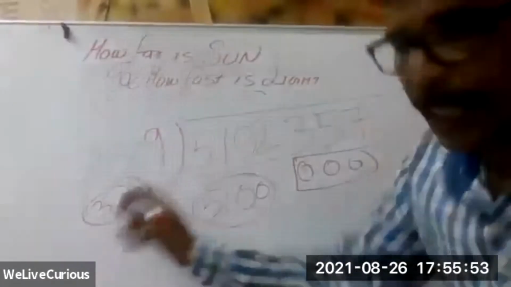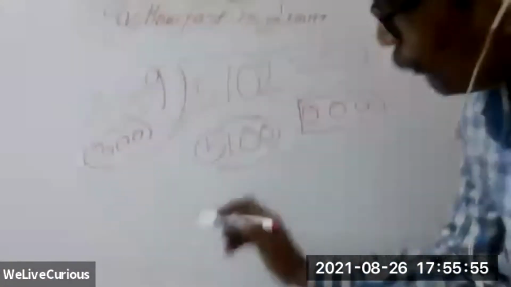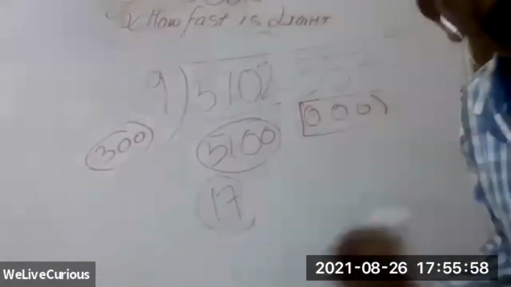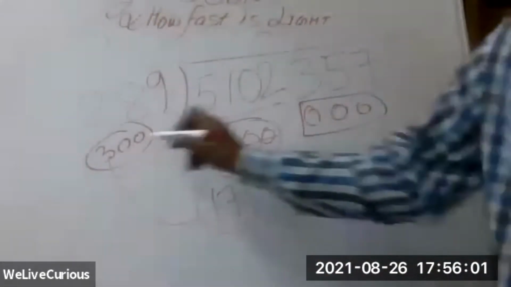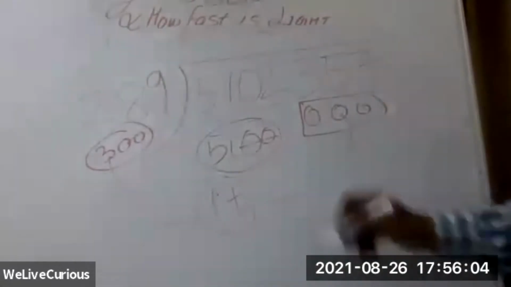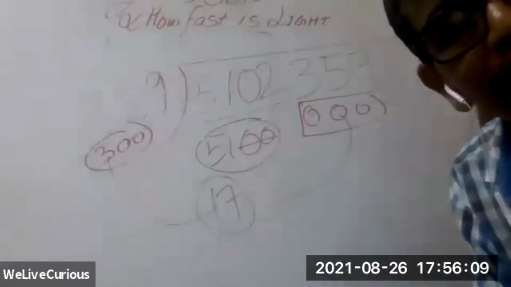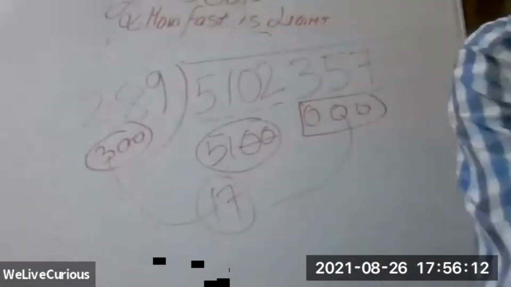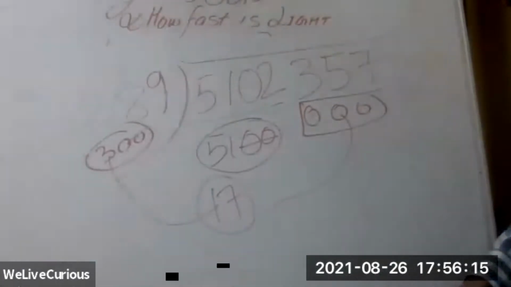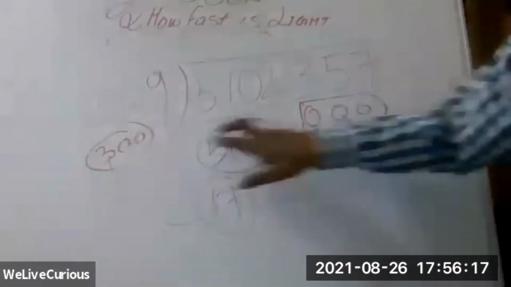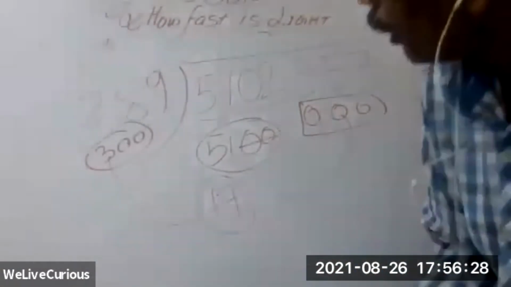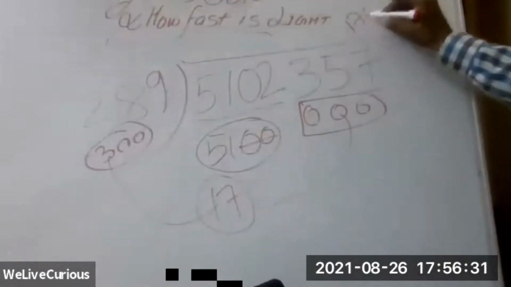Now 5100 can be divided by 3. 17 is the answer straight away. 3 sevens are 21, 2 zeros go here. Now you bring back your thousands. You can eliminate the 2 zeros in 5100 and the 2 zeros in 300, so it is easy. Then you bring back the thousand, so 17,000 is our answer approximately.